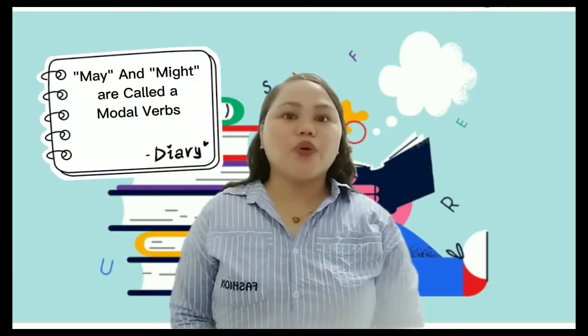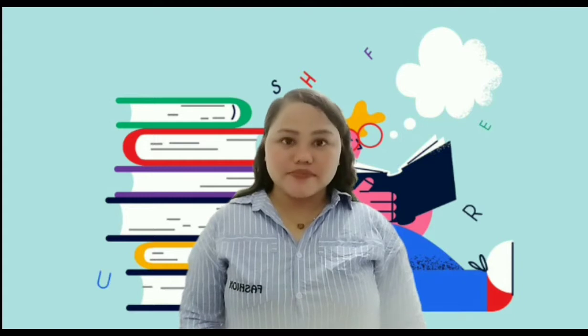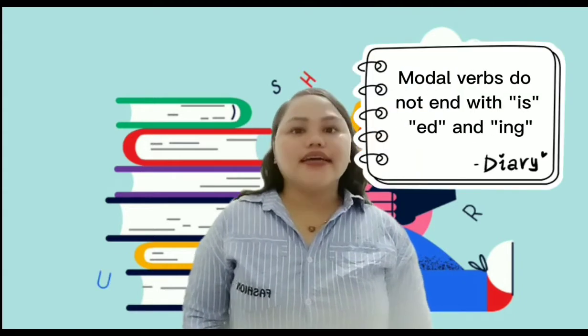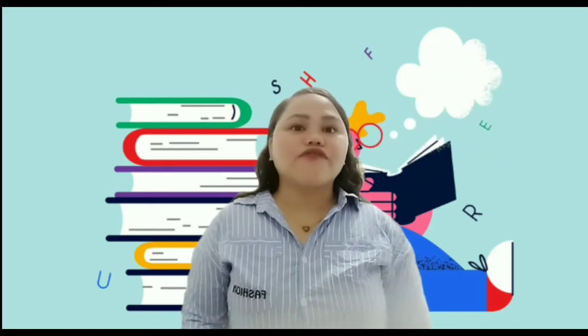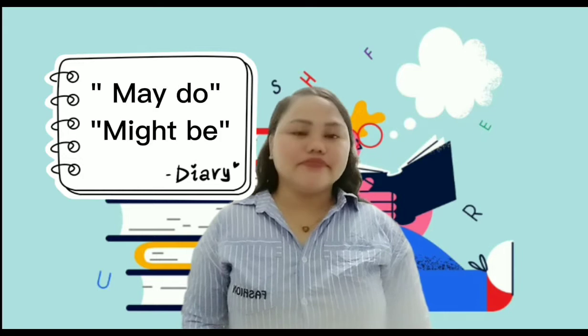May and might are both common modal verbs. Here are a few important rules for modal verbs. Modal verbs do not take any endings like s, ed, or ing. Modal verbs are followed by the base form of another verb, for example, may do, might be.